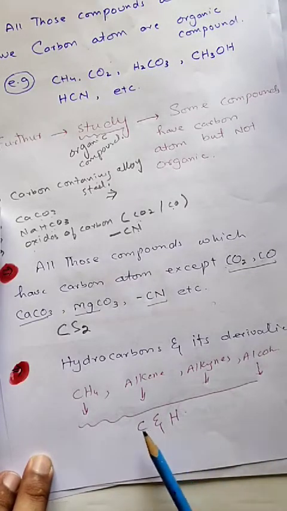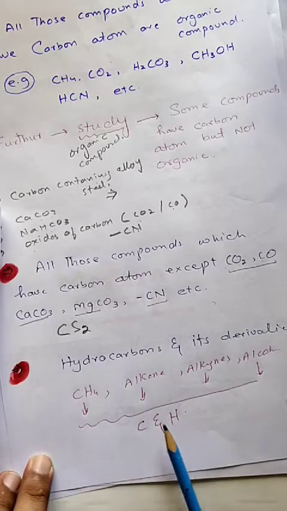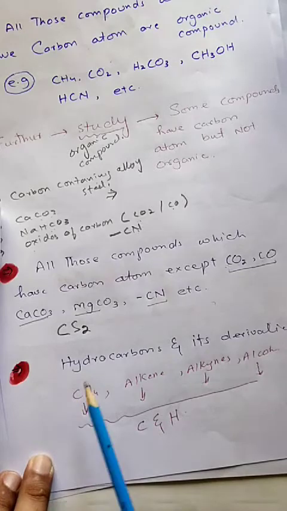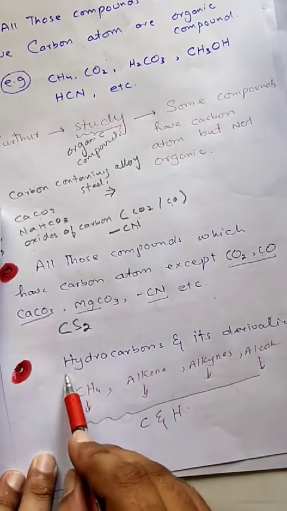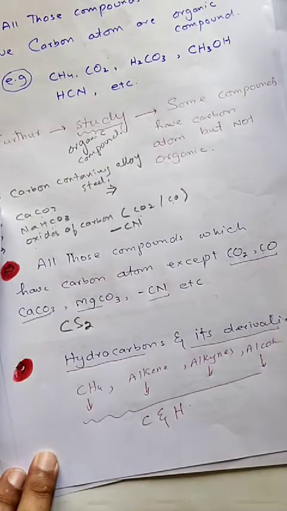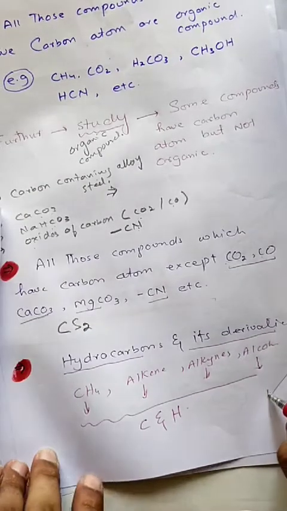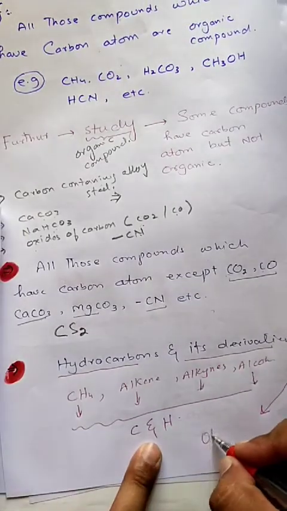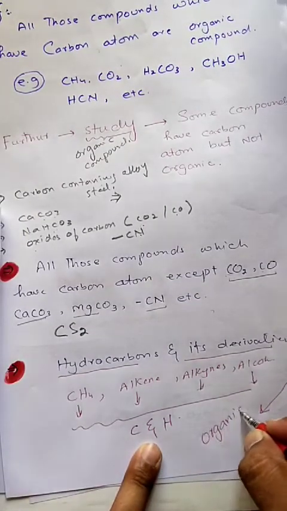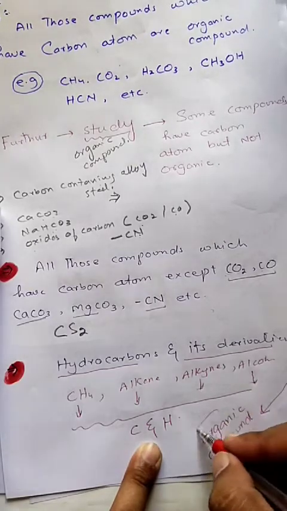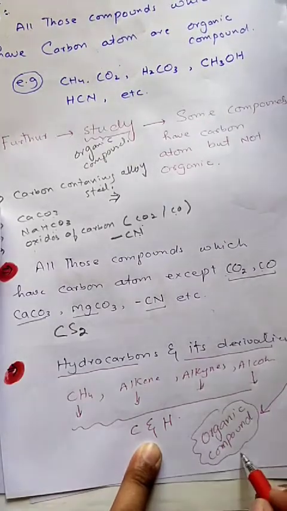Because most organic compounds contain carbon and hydrogen, nowadays we can say that hydrocarbons and their derivatives are the organic compounds. Thank you.